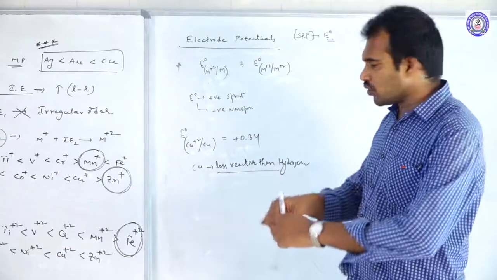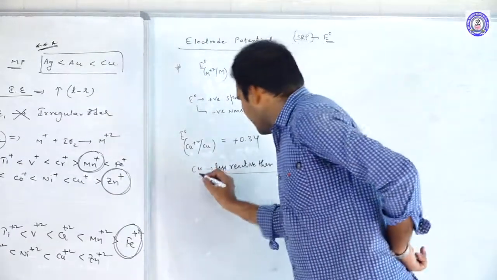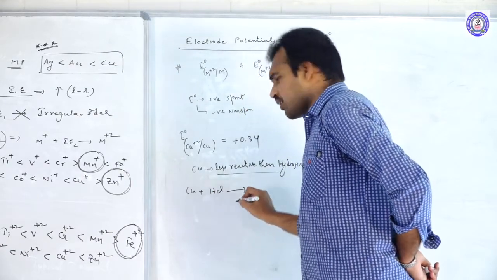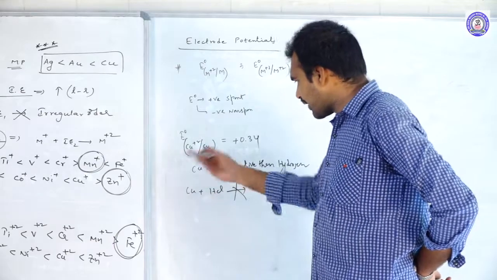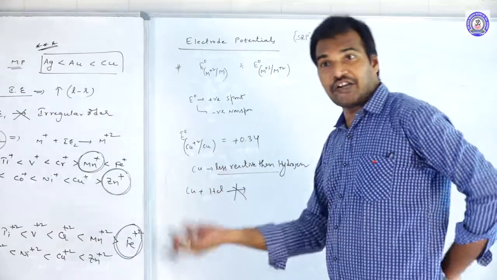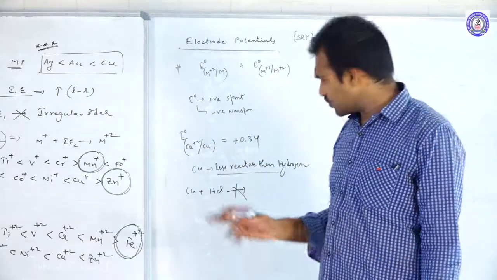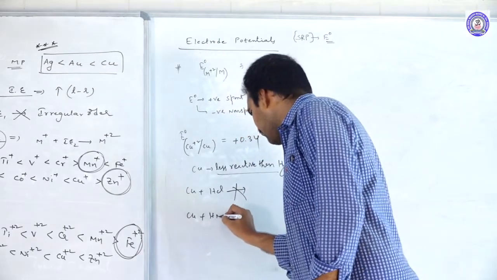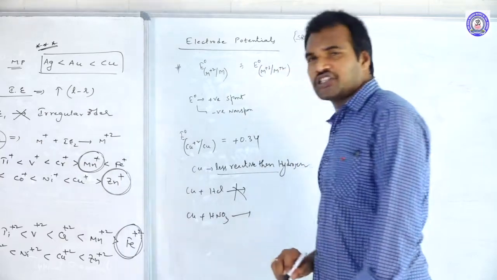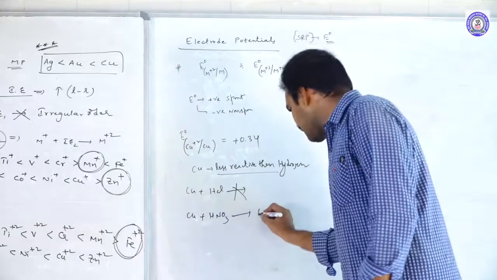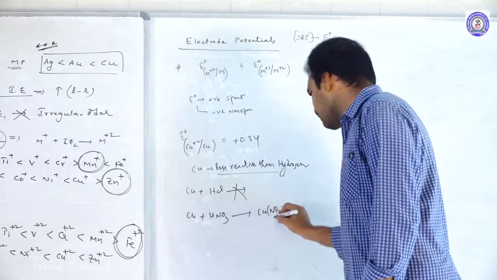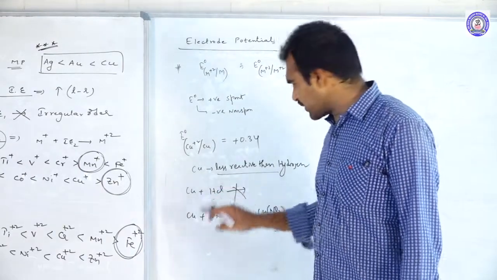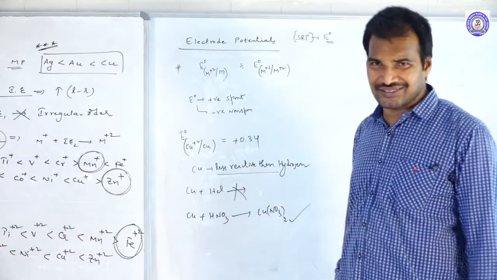Simple logic. If it is less reactive than hydrogen, can copper react with HCl? No. Why? Copper cannot displace the hydrogen ions, but hydrogen ions can displace copper. So this reaction is not possible. Then when we dissolve the copper in HNO3, why is the copper dissolving and forming copper nitrate? This reaction is non-spontaneous with HCl, but here it is spontaneous. This reaction is taking place.